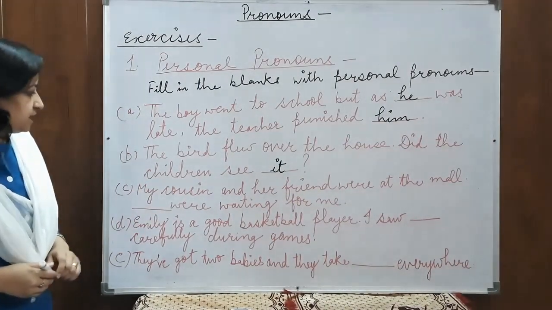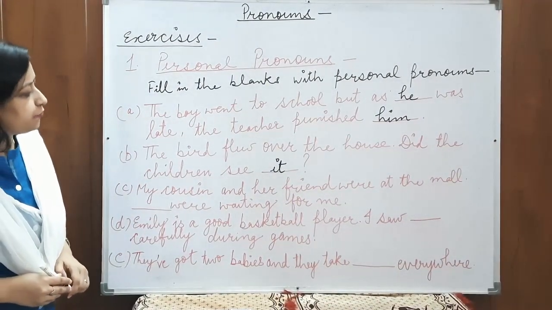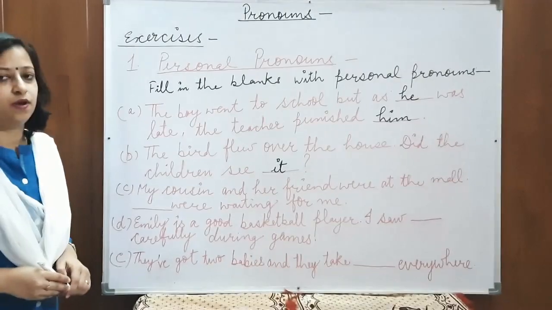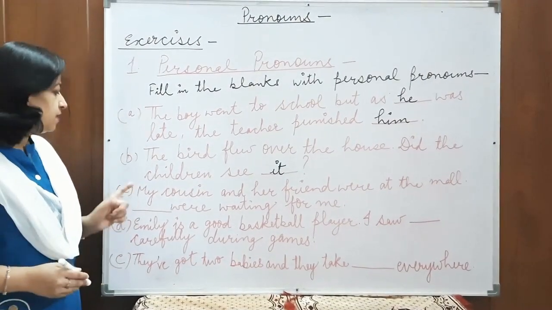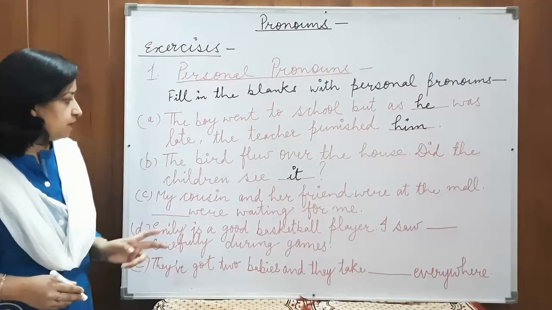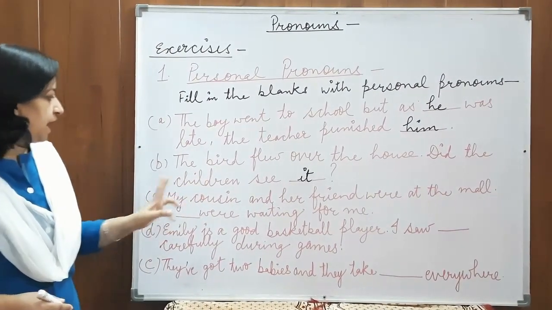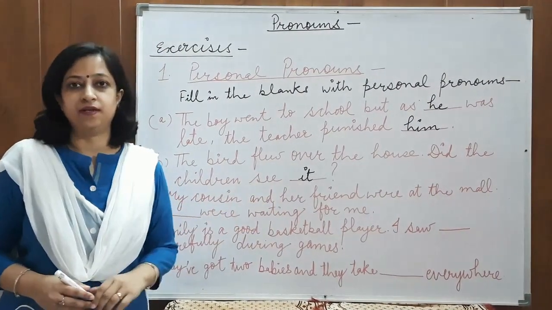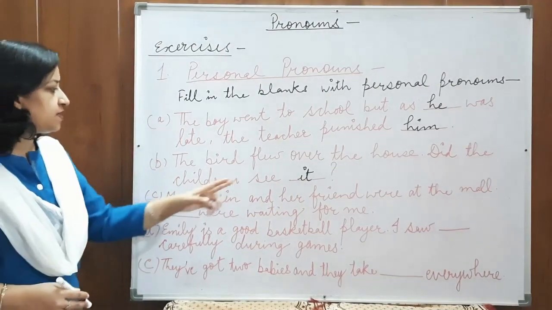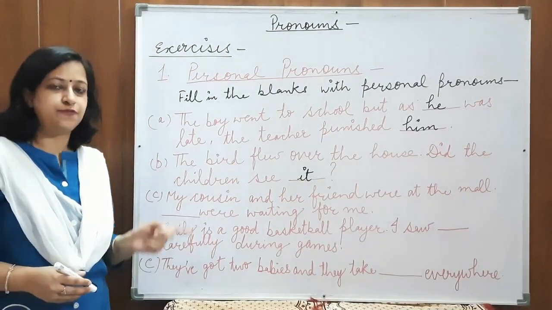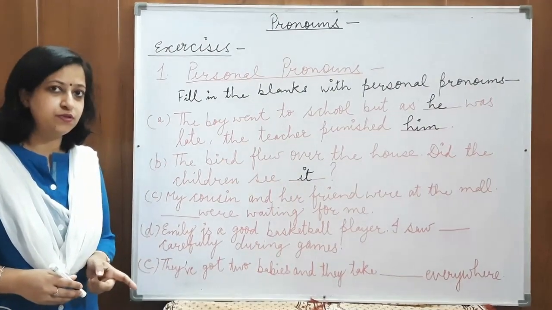Now, the third sentence, my cousin and her friend were waiting at the mall. Again, we have to look at the noun. What is the noun? There are two nouns here, my cousin and her friend. Alright. So, this is a plural. And in the plural case, for the third person, what should be used?